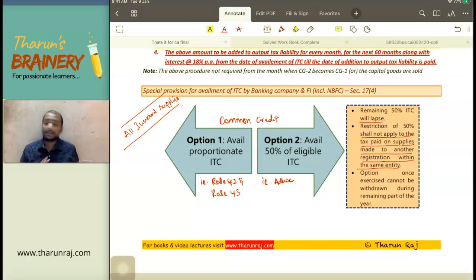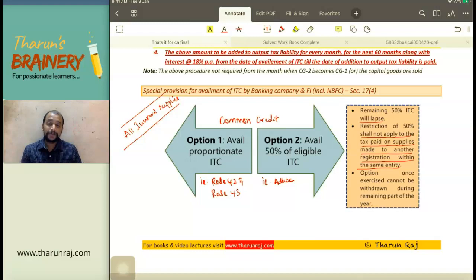Option 2 is what? Avail 50% of the eligible ITC. That is on an ad hoc basis. So what is the assumption here? The assumption is that 50% is interest income and the remaining is other income. That is with respect to option 2.